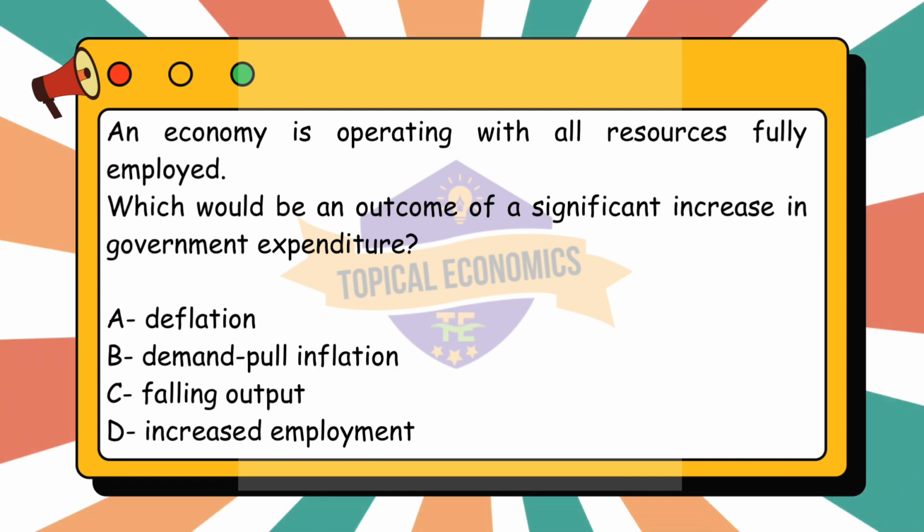Option A. Deflation, a general decrease in price levels, is unlikely when demand increases significantly in a fully employed economy. Instead, prices are more likely to rise. Next, option C. Falling output, with all resources already fully employed, output would not fall, it is more likely to remain constant at its full capacity.